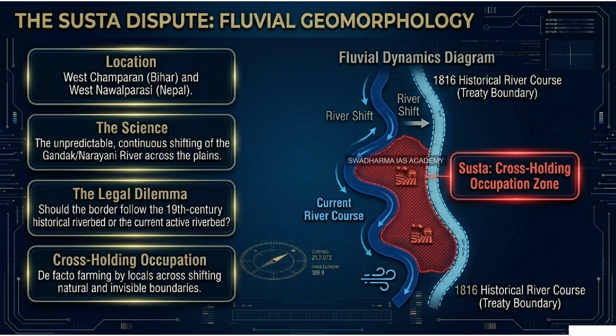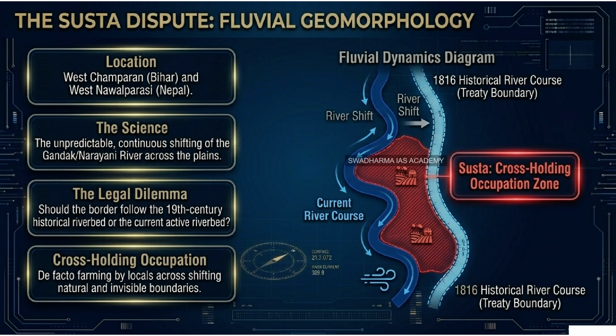This constant shifting creates a deeply complex web known as cross-holding occupation. Cross-holding occupation, okay. It's important to note that this is not an issue of malicious military encroachment. It's an ecological phenomenon rewriting the map. Reconciling century-old land deeds with the localized impacts of fluvial geomorphology is a major administrative crisis.